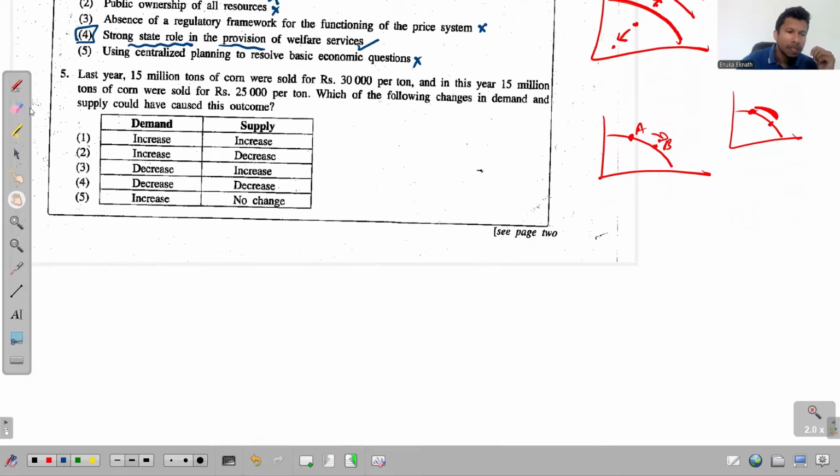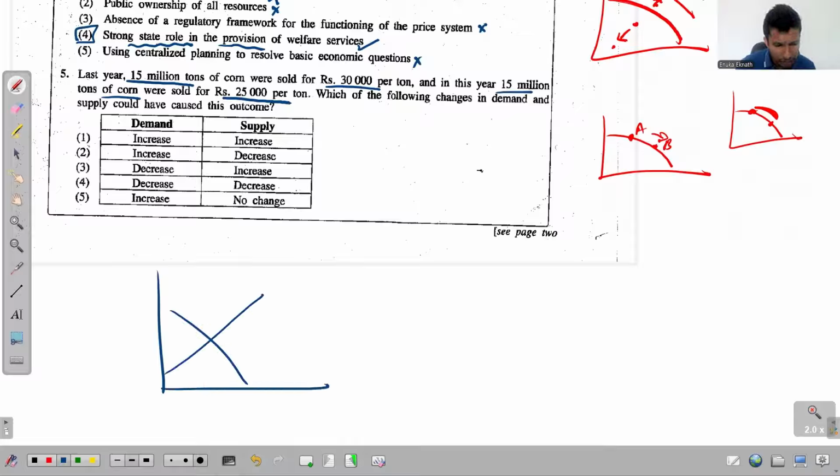Right. Now come to this question 5. It says last year 15 million tons of corn were sold for rupees 30,000 per ton, and this year 15 million tons of corn were sold again, at rupees 25,000 per ton. Which of the following changes in demand and supply could have caused this outcome? Okay, so no problem. Just look at this diagram. Let's say this is the previous year's situation. In the previous year, the equilibrium price was rupees 30,000 and the quantity was 15 million tons. And this year, what has happened?